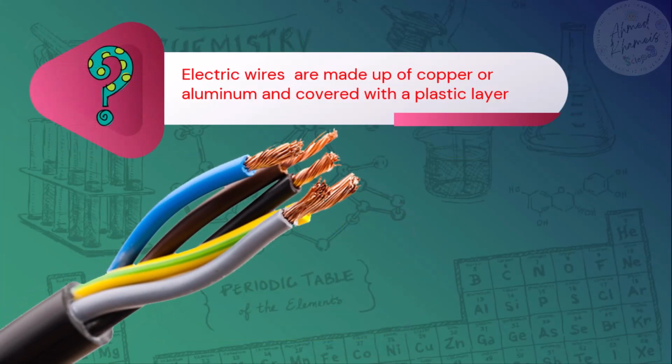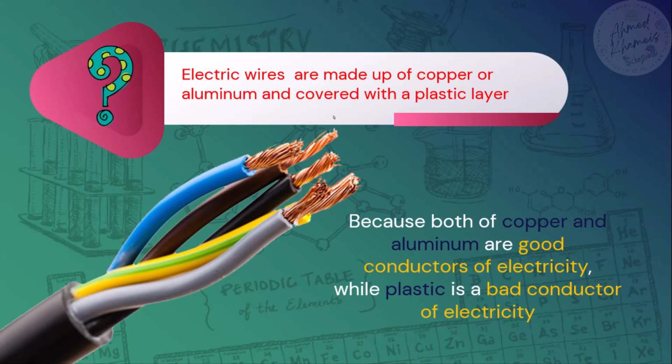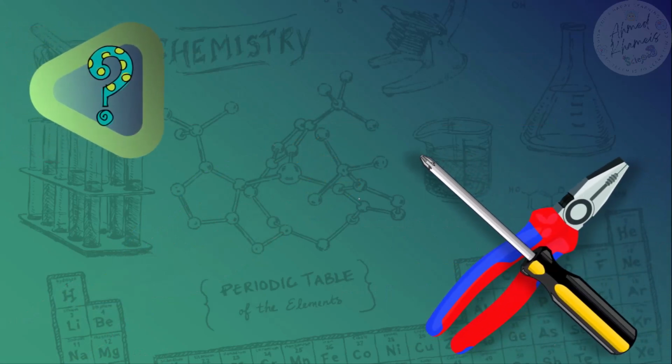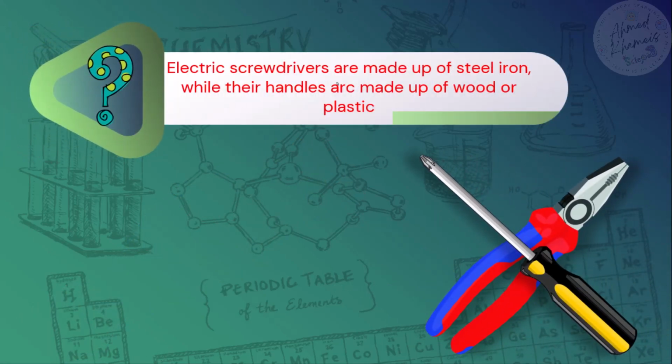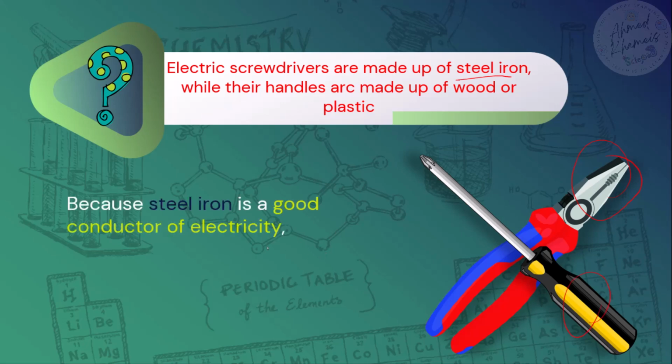So why are electric wires made of copper and aluminum but covered with plastic? Because copper and aluminum are good conductors of electricity, but plastic is a bad conductor of electricity. Why are electric screwdrivers made of steel and have their handles made of wood or plastic? Because copper or steel are good conductors of electricity, but plastic and wood are bad conductors of electricity.